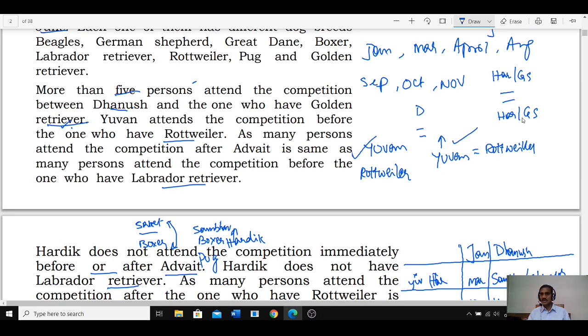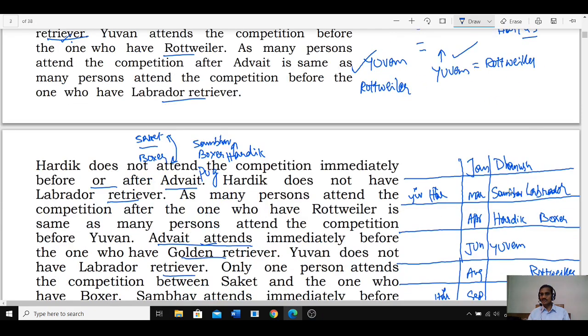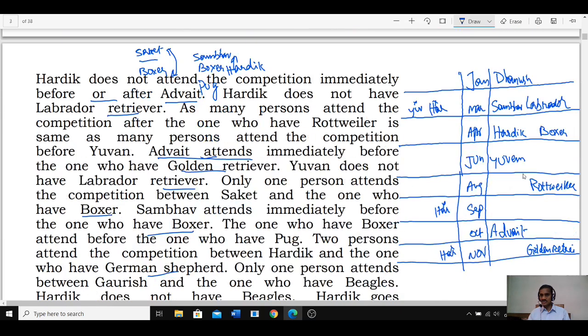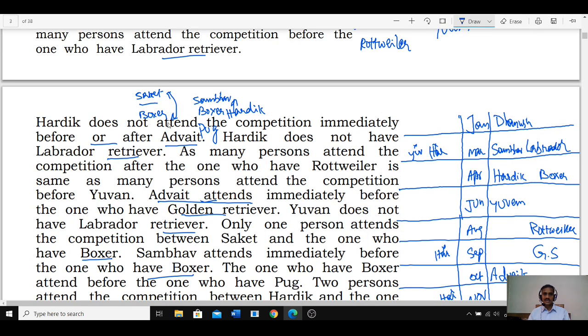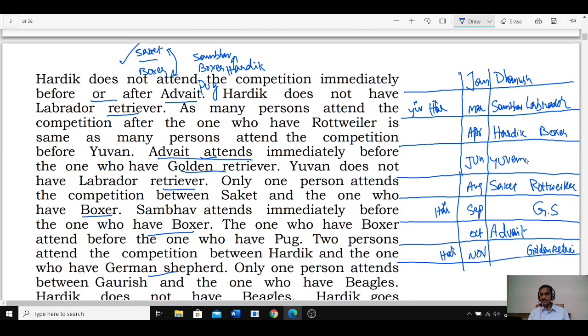This information: Hardik and German Shepherd, there must be exactly 2. As Hardik is here, German Shepherd cannot be here, 1, 2, and this must be German Shepherd. As this is German Shepherd, and SCD and Boxer, there must be exactly 1, isn't it? Boxer is here, SCD cannot be here, and SCD must be here. Saket and Boxer, there must be exactly one. Then Pug is after this Boxer. As Pug is after this Boxer, Pug can be either June or Advait.